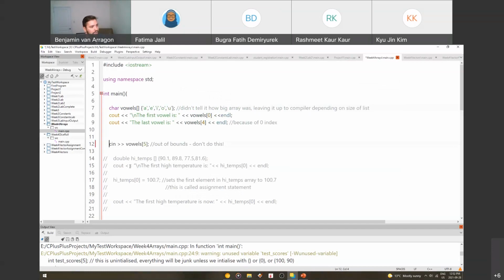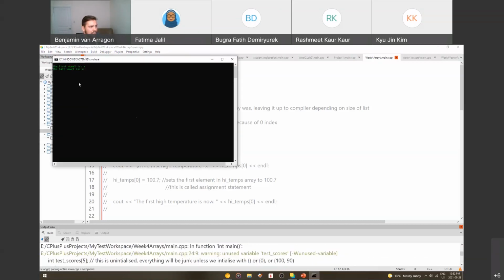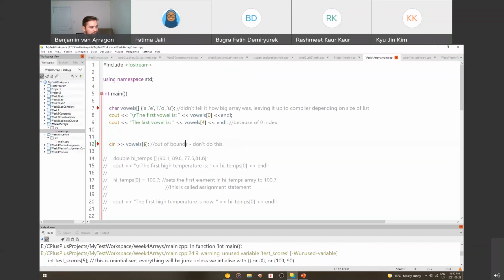Now, to show you, I'm going to uncomment this. We've got a cin, and then we're trying to save something at the 5th element index. This is out of bounds. So it should give us an error, but when I tried this, it didn't give me an error. You can see if it gives you an error. So I'm going to type a vowel, capital A, and hit enter, and it just says press any key to continue. It didn't give me an error.